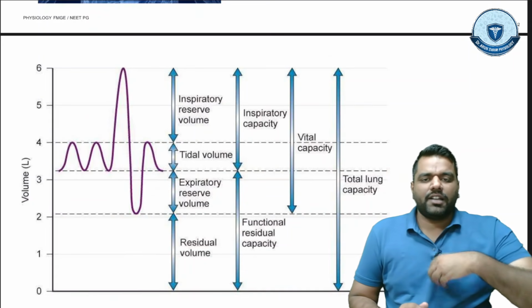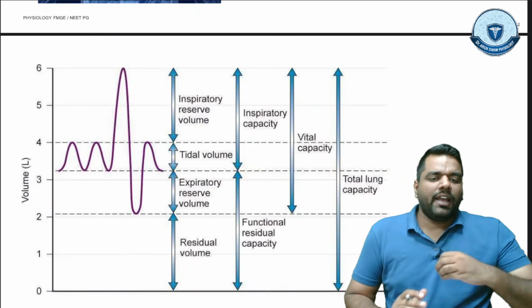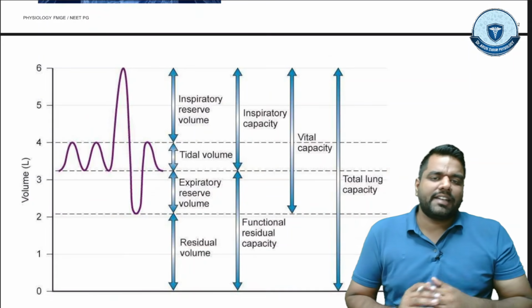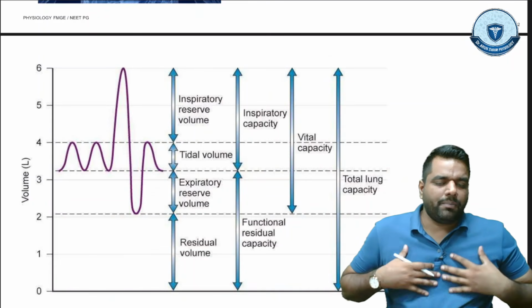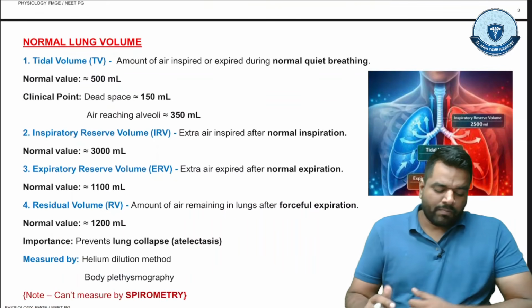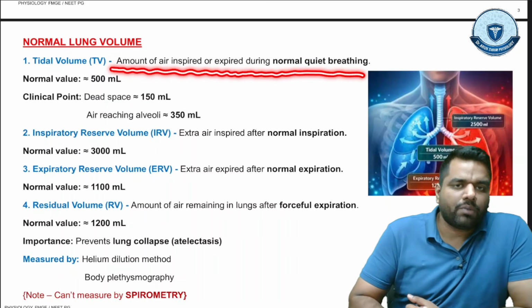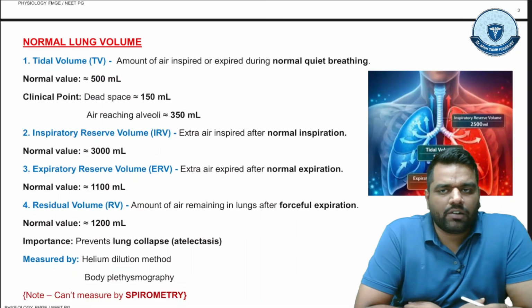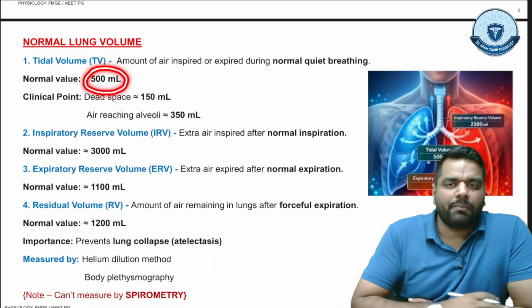Generally normal inspiration, tidal volume; extra forceful inhalation, inspiratory reserve volume; extra forceful exhalation, expiratory reserve volume; and after expiratory reserve volume, the air which remains inside the lung we call residual volume. So here you can see the tidal volume, that is the amount of air inspired or expired during normal quiet breathing. Normal tidal volume is always, remember, 500 ml.